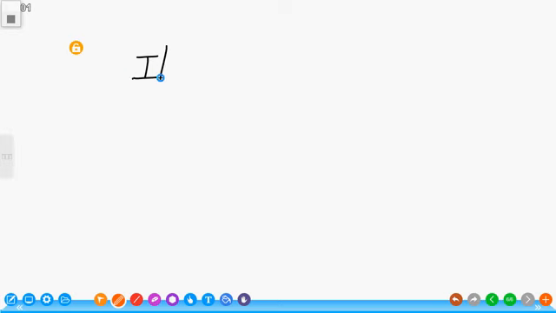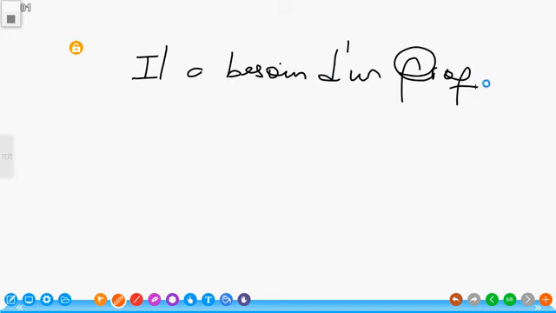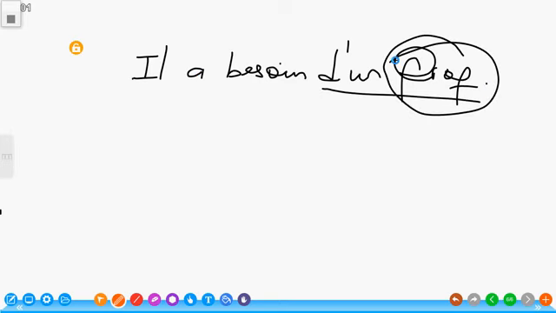For example, if I say il a besoin d'un prof, the prof is the object that has come after the preposition de. So if I'm going to replace prof in this context, I'm going to use dont.